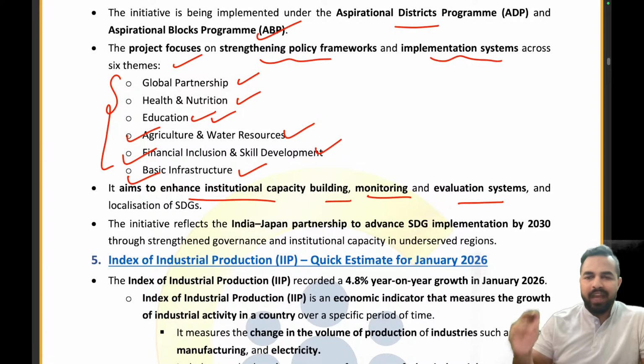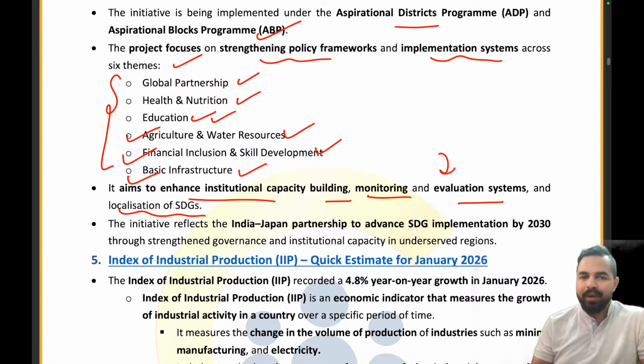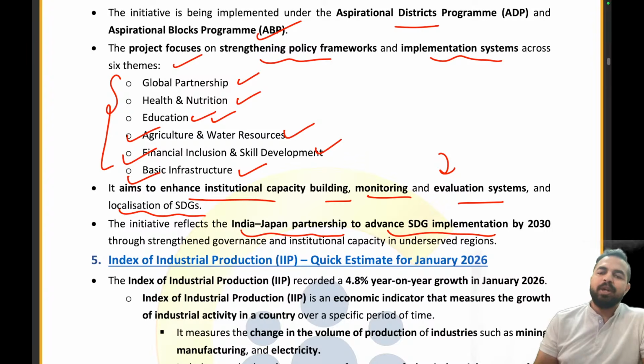evaluation systems. Like we were evaluating those students properly, we were monitoring those students properly, similarly we will be monitoring these blocks and districts by localization of the Sustainable Development Goals. We already discussed the localization of SDGs in the last session. The initiative reflects the India-Japan partnership to advance SDG implementation by 2030.